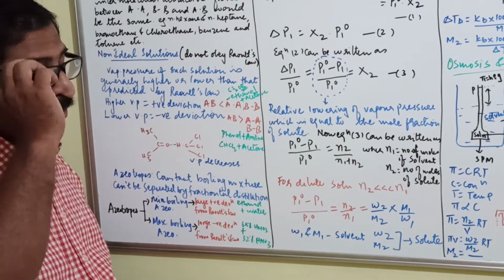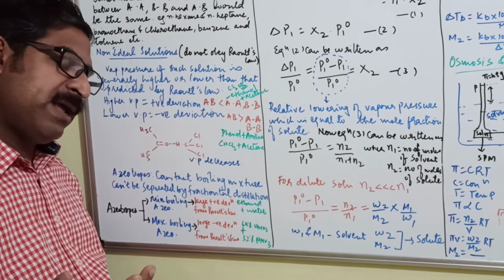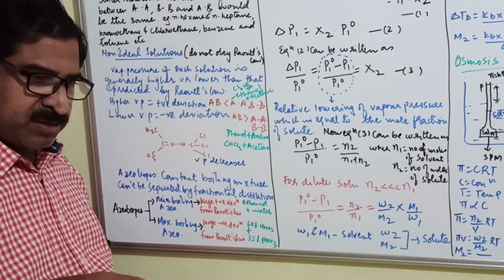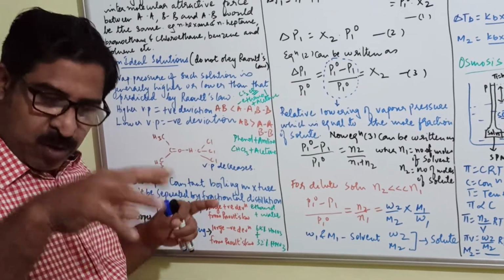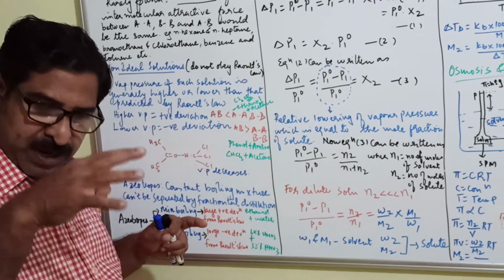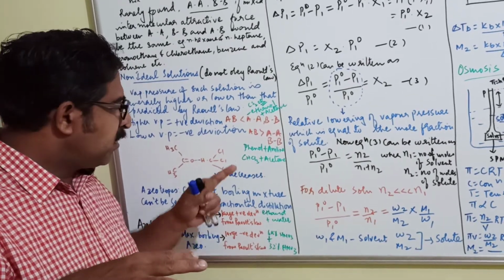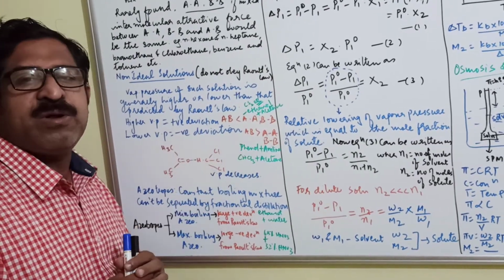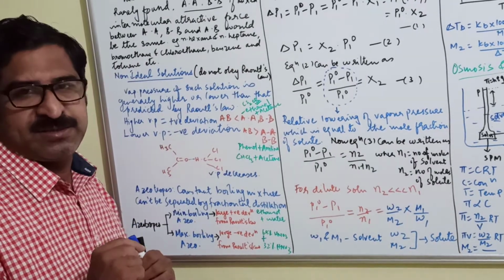Say for example, I have water and I am adding a solute which has more interaction with the water, or a better attractive force, and they come close to each other, then the escaping tendency of water will be less. So in that case the vapor pressure of the water will decrease.